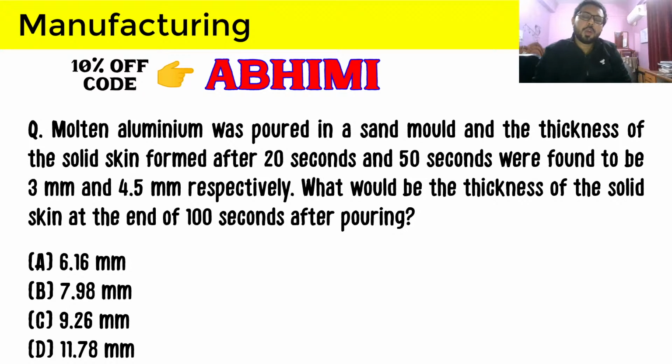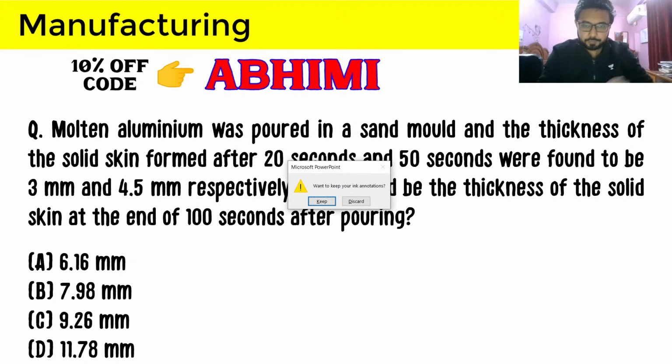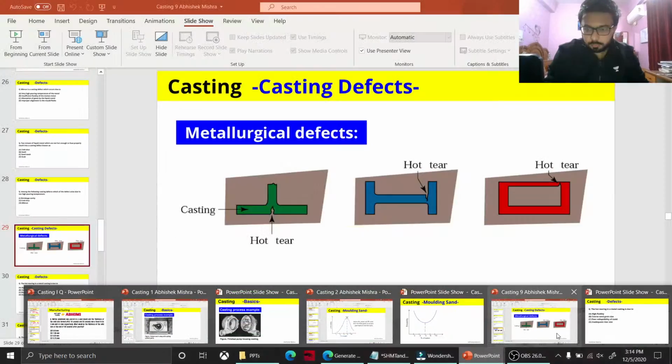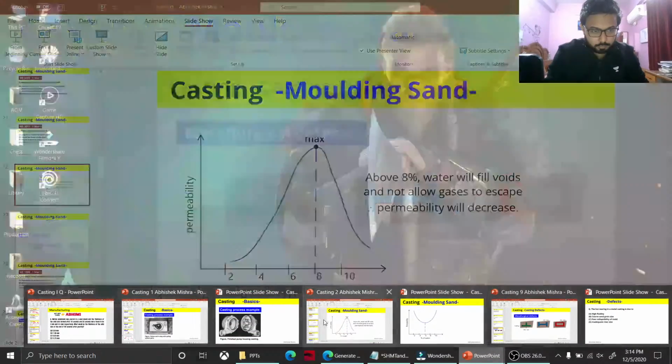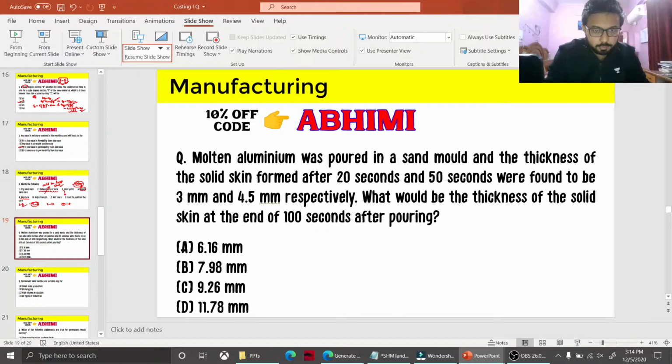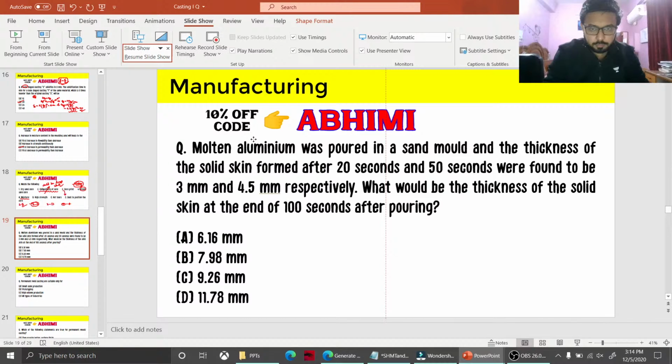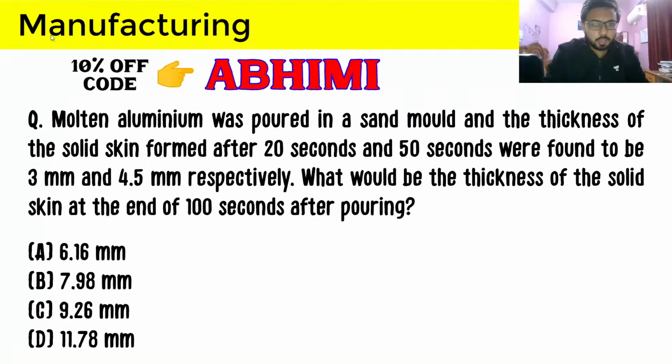Now we are going to discuss thickness of solid skin after 100 seconds, and I expect you to provide this answer. So this is the question again, what will be the answer here?